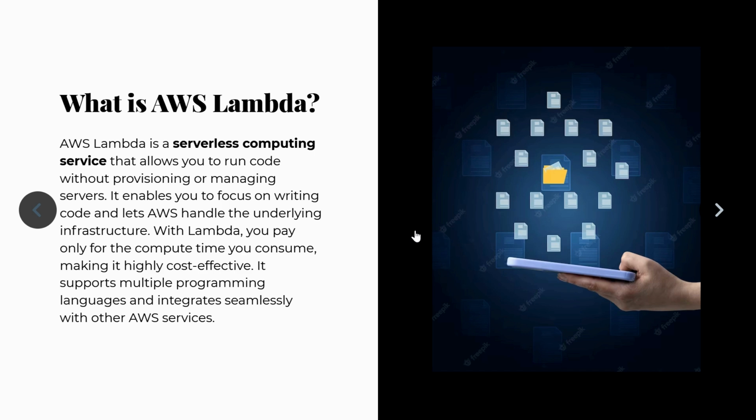Whenever you upload your entire code as a Lambda function, the service takes care of automatically scaling your code and running it on a highly available infrastructure. A further advantage is that there is no idle capacity. We only pay for the compute time which our code consumes. We don't need to worry about server management and all this stuff. So that is what you need to understand about AWS Lambda itself.